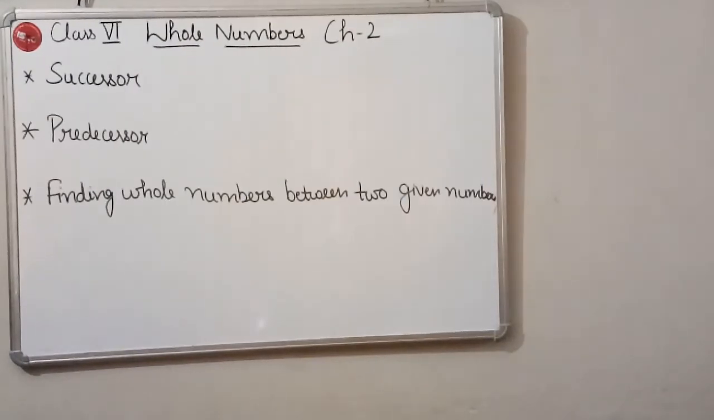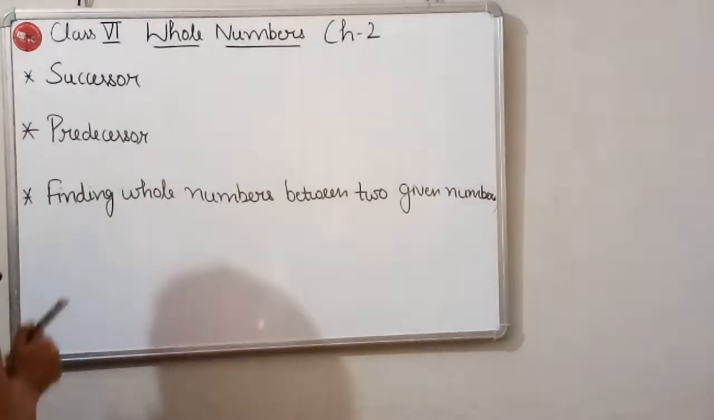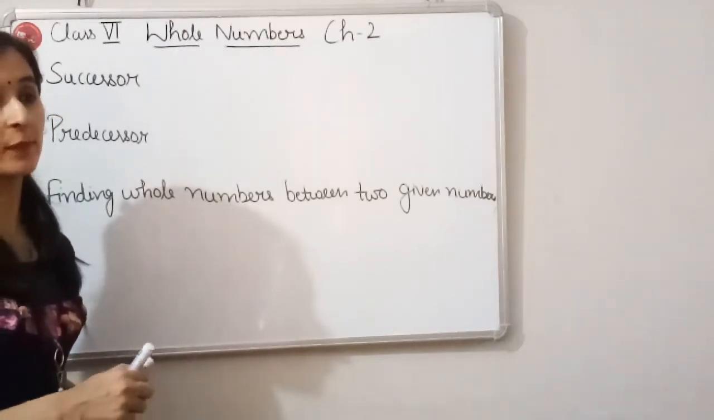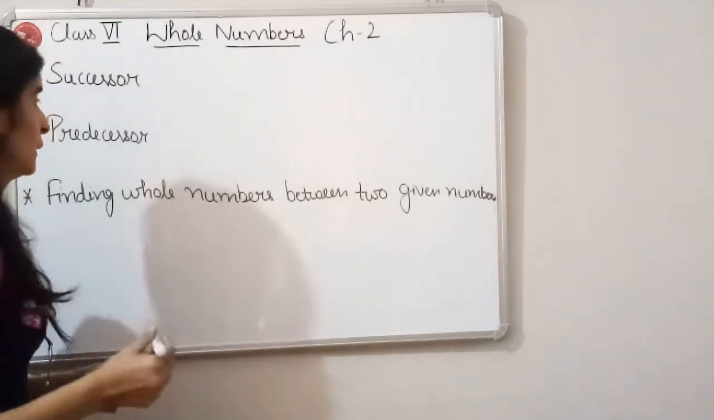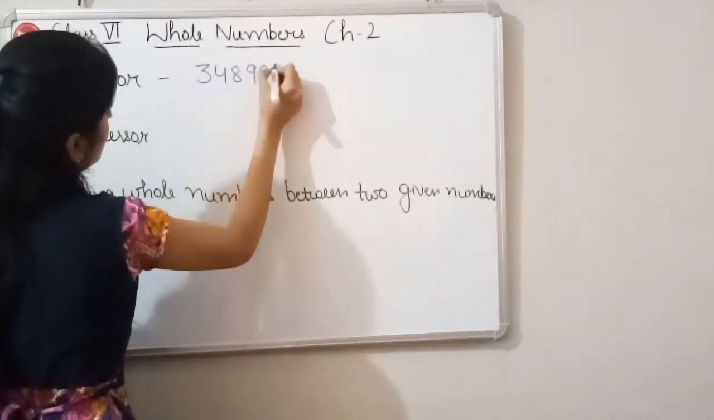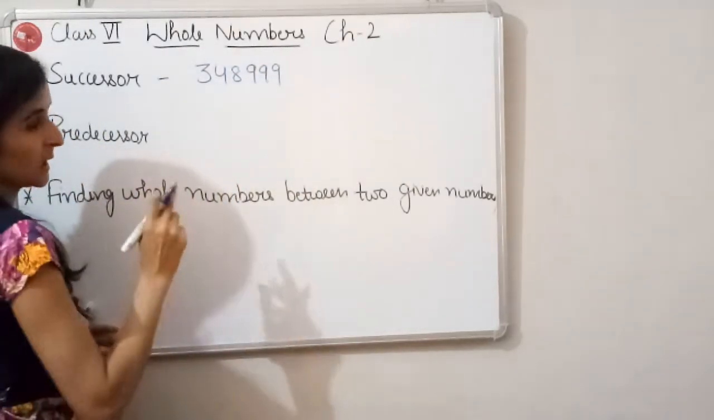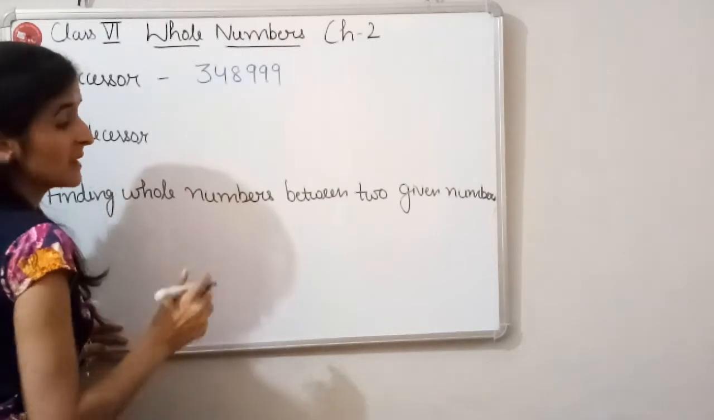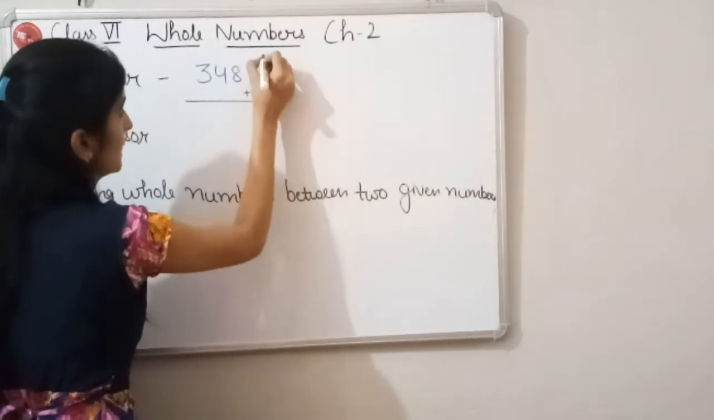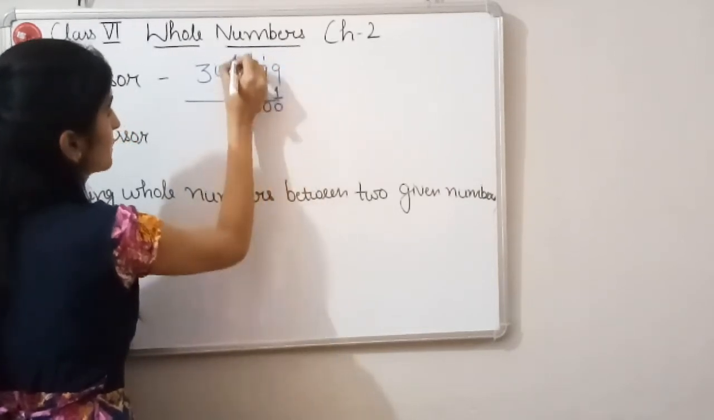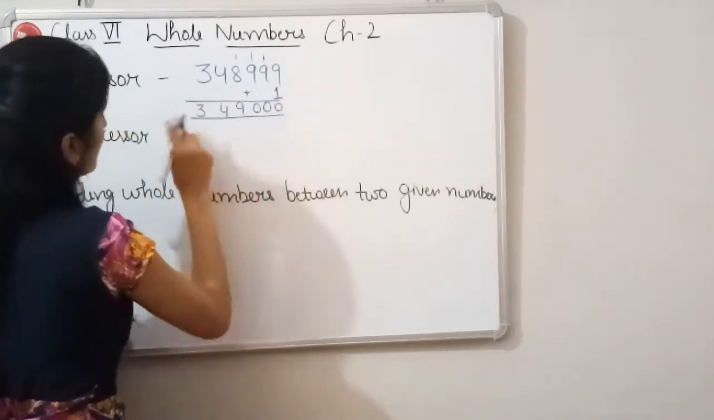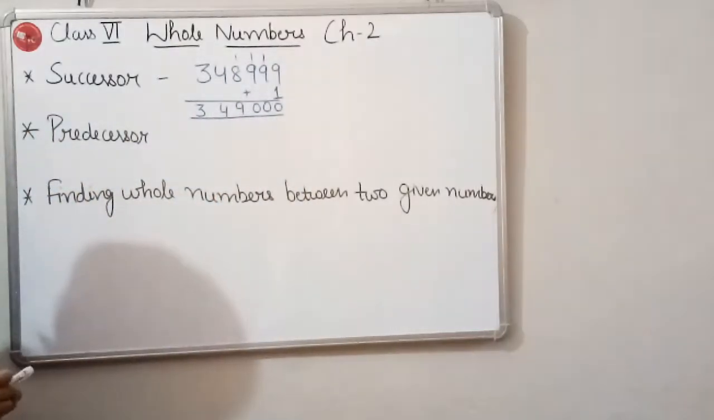And the next topic is successor. What is the meaning of successor? We have already discussed. Successor means the number which comes just after the given number. So suppose we are given 3, 4, 8, 9, 9, 9. What will be the successor of this? The number which comes just after. Just after means we have to add 1 to the given number. 9 plus 1 is 10, 9 plus 1, 10, 9 plus 1, 10. 8 plus 1, 9. 4, 3. So this will be the successor of this number.